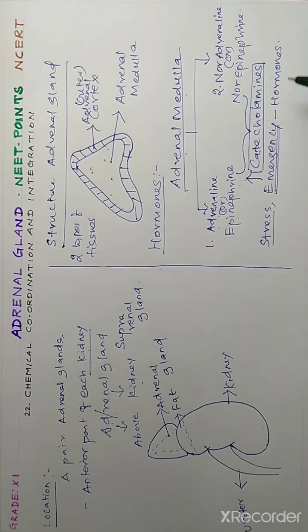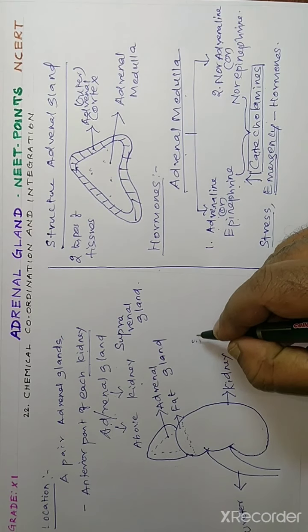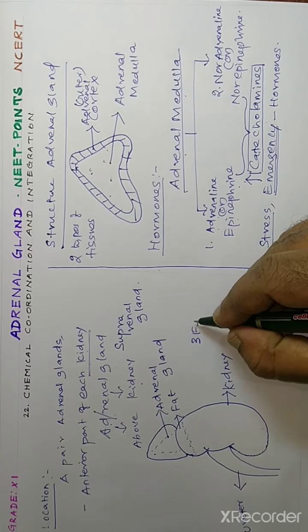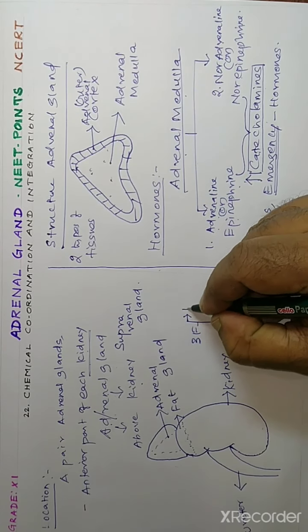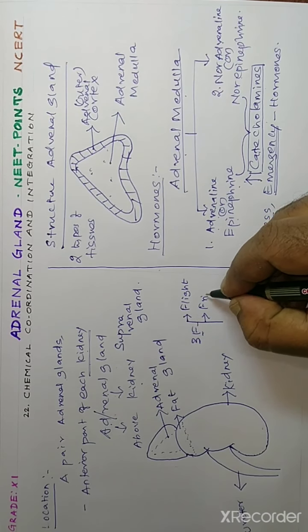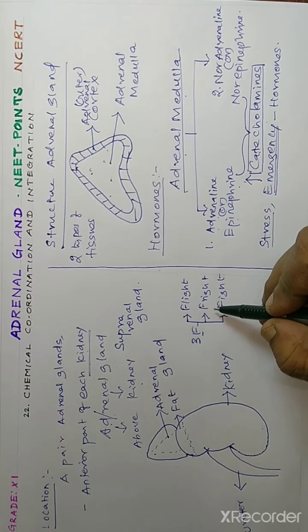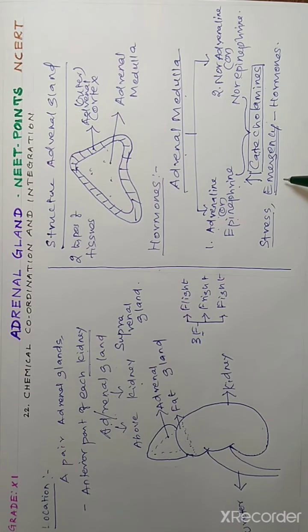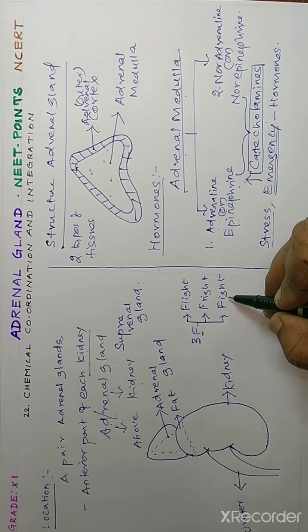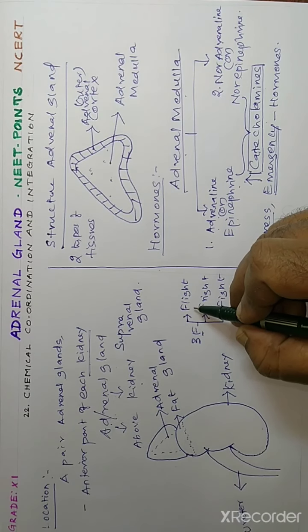Let us discuss the function of emergency hormone now. This hormone is otherwise called 3F hormone. The first F means flight, the second F means fright, the third F means fight. During an emergency situation, when we meet a stressful situation, either we face that problem and fight against it, or we fear it, or we go away from that particular place.